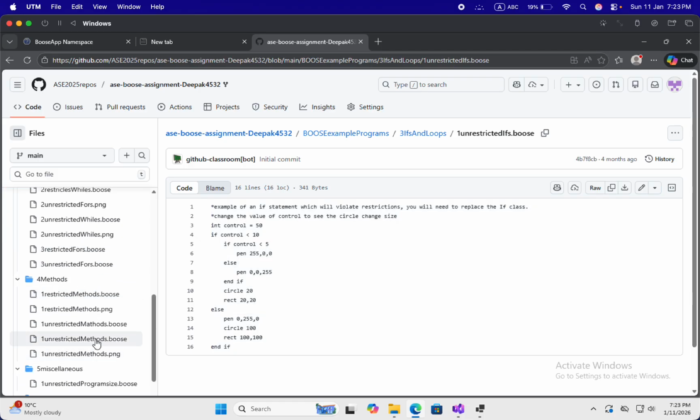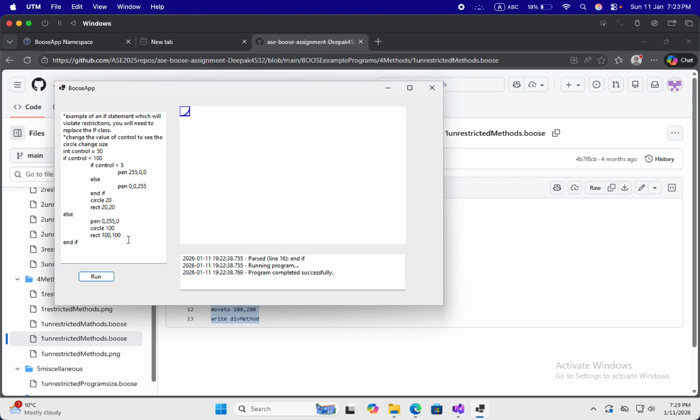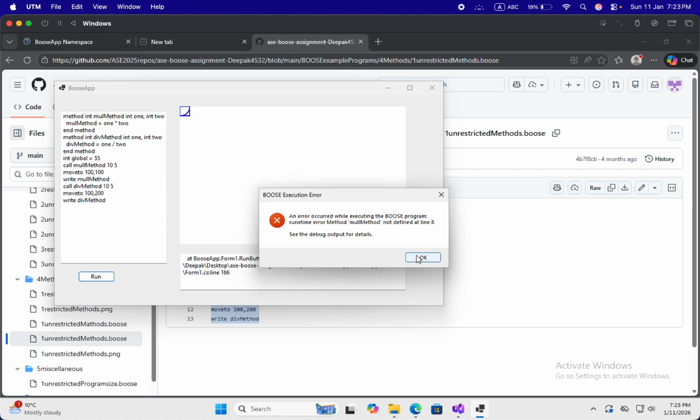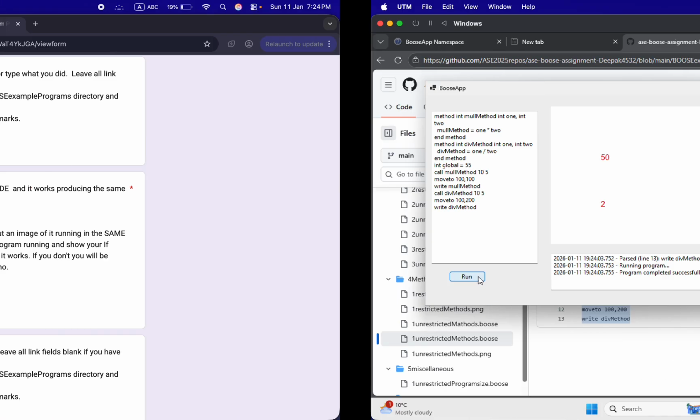Now let's run our methods too. Unrestricted methods. You can see it. I'll copy this block of code. I'll paste it over here. I'll run it. Okay, the error is because I haven't added L. It requires double L. After I add this, look at it. The program runs successfully. Now let's jump back into our form.